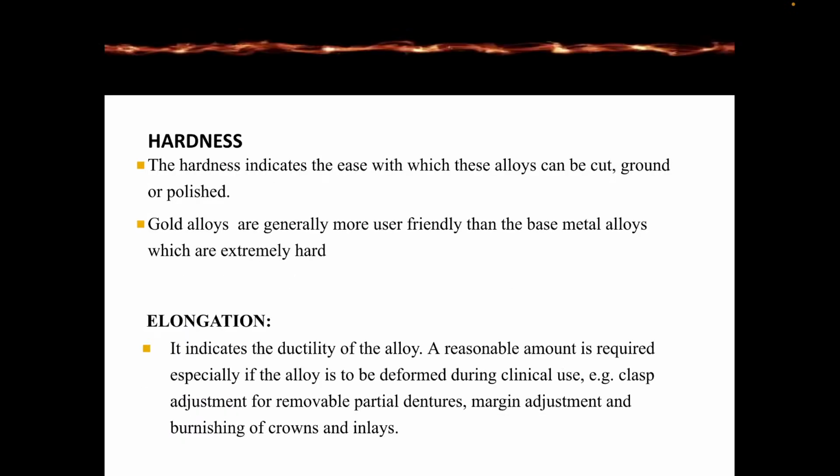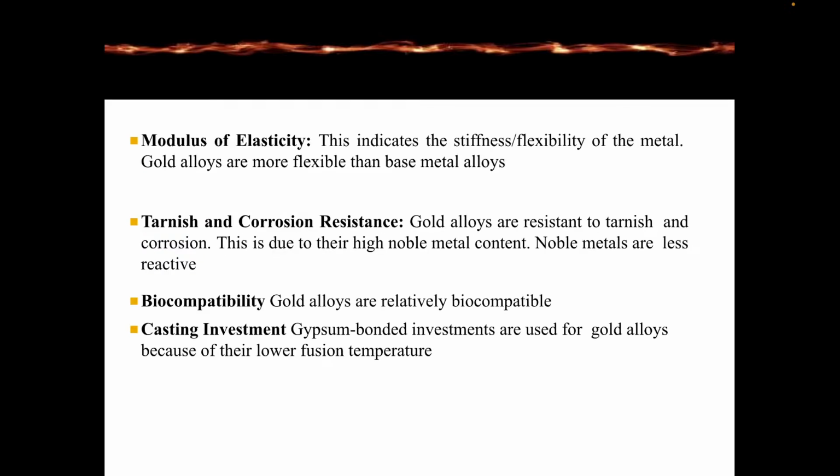So the hardness indicates the ease with which alloys can be cut, ground and polished. Gold alloys are generally more friendly than base metal alloys, which are extremely hard. Elongation indicates the ductility of the alloy. A reasonable amount is required, especially if an alloy is being deformed during clinical use. Examples are clasp adjustment for removable partial denture, margin adjustment and burnishing of crown inlays. Modulus of elasticity indicates the stiffness or flexibility of the metal. Gold alloys are more flexible than base metal alloys.